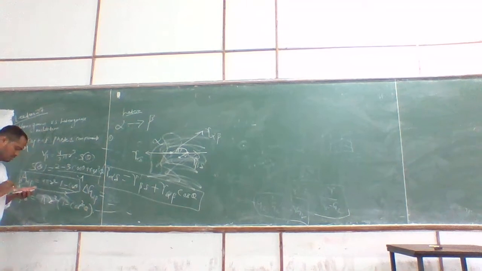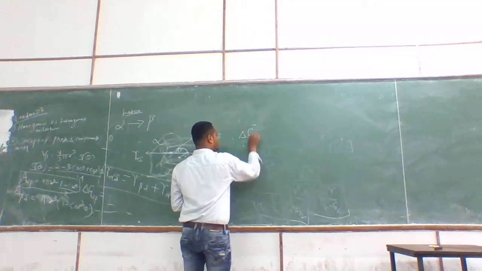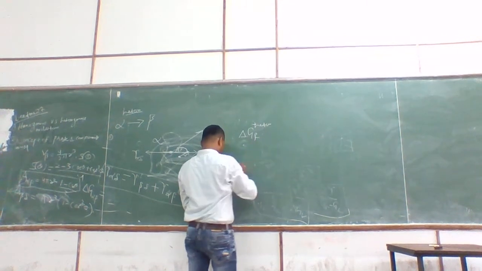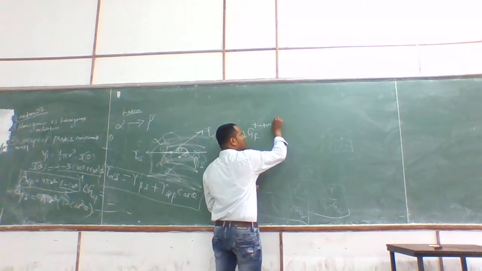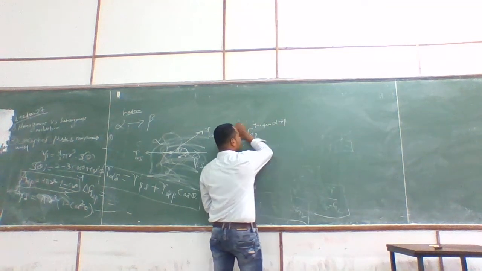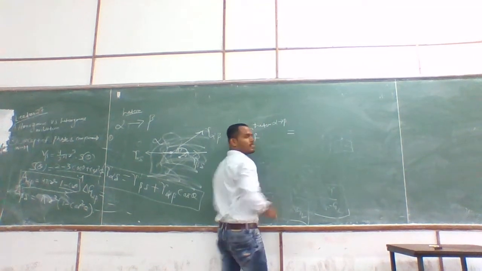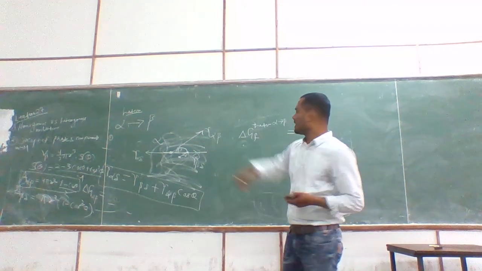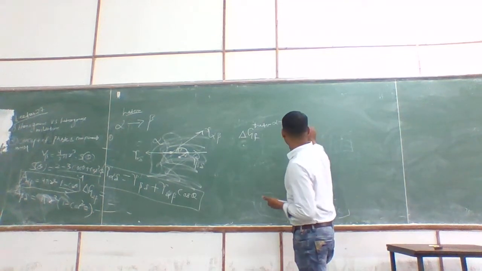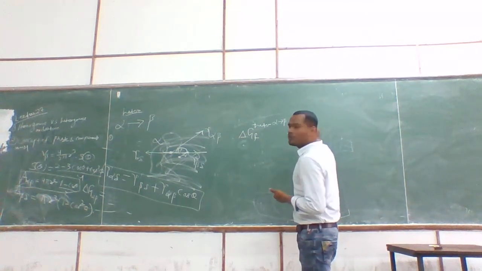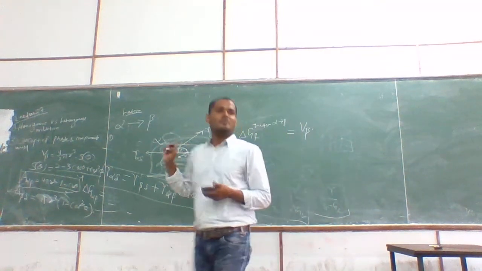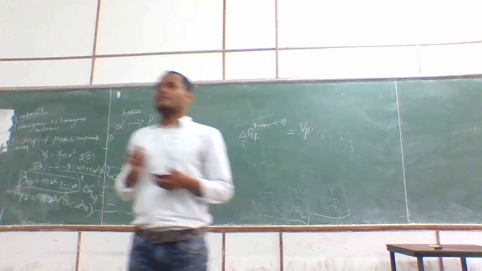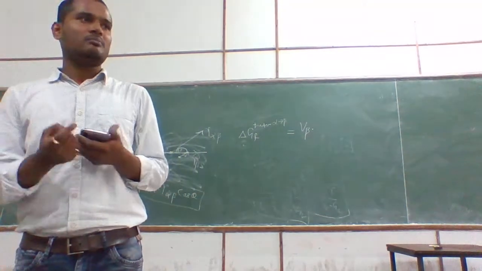So finally, write delta G for heterogeneous nucleation. That will be equal to volume free energy and area free energy, right? So I am not writing directly. I am writing the volume of beta phase. But what should I write now? Only volume of beta phase, or will I add some terms for it?